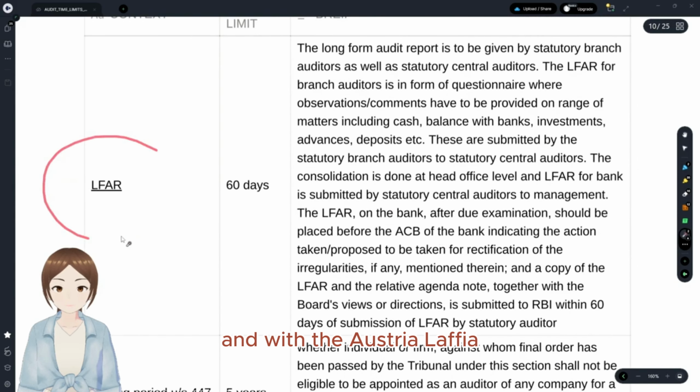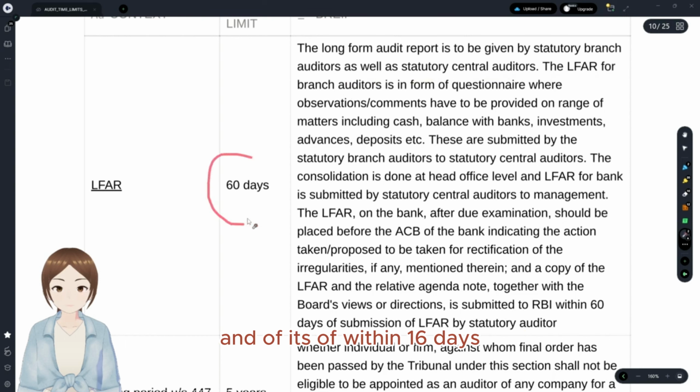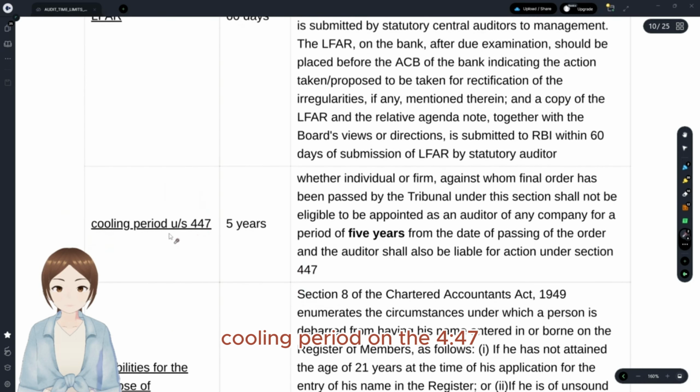And with regards to LFR, it is submitted by statutory branch auditors and statutory central auditors, and within 16 days they have to submit to the RBI. Cooling period under 447: we have seen that the auditor is involved in fraud, right? For that, there was a cooling period given: when he becomes liable under 447, he will not be appointed as an auditor for a 5-year period.